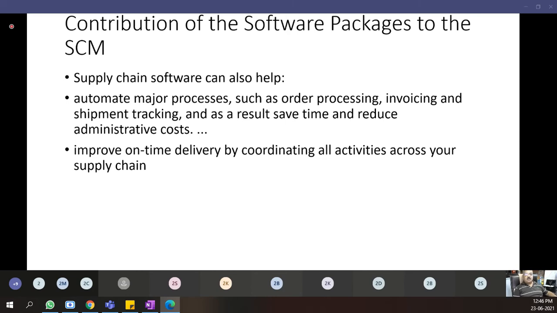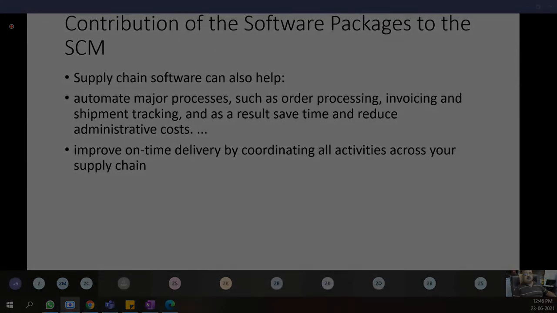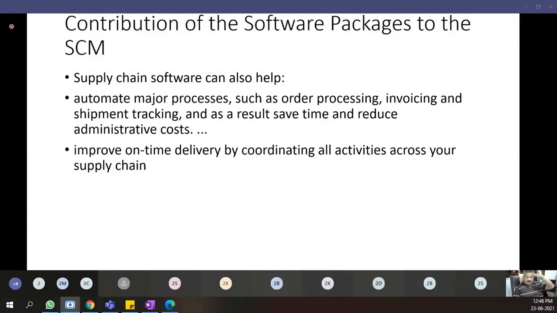Okay. So what is the contribution of the software packages to the SCM? Supply chain software can also help in automation of major processes. Your major processes can be automated, such as order processing, invoicing the customers, shipment tracking, and as a result, they save a lot of time and reduce costs. Improve on-time delivery by coordinating all activities across your supply chain. This reminds me, friends, if you can integrate your ERP software package with GPS, you can actually find out in real time where your consignment is.